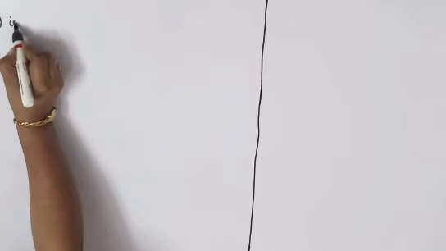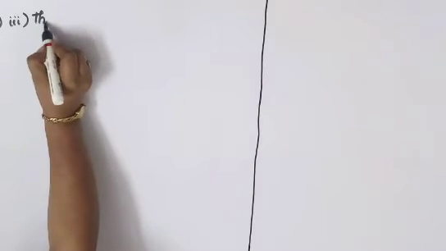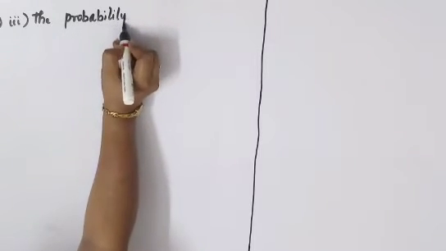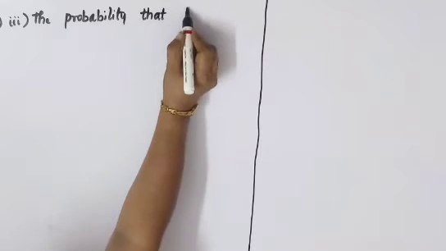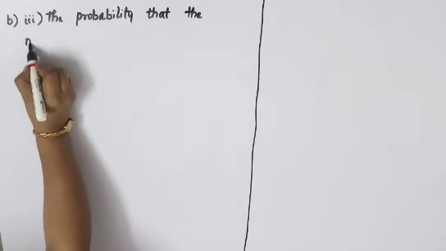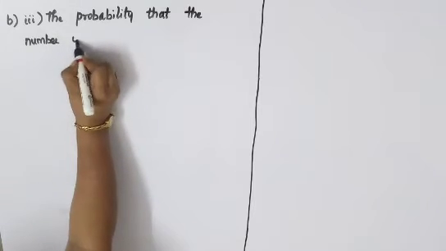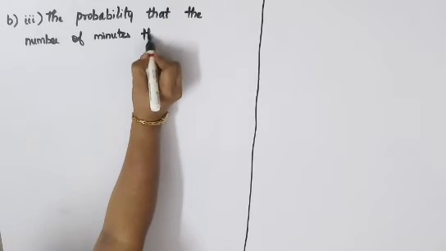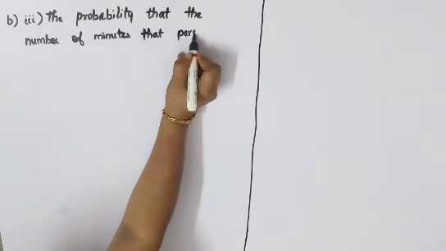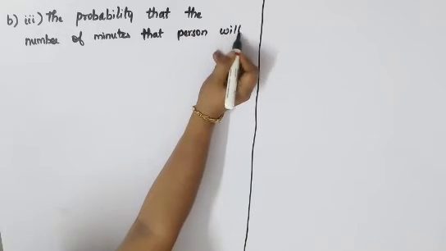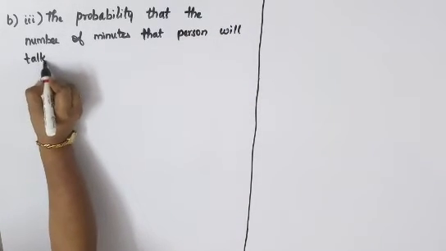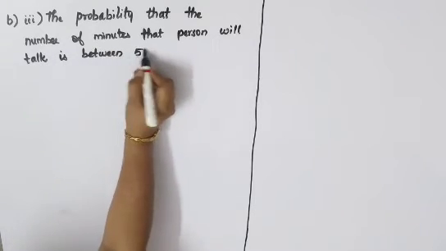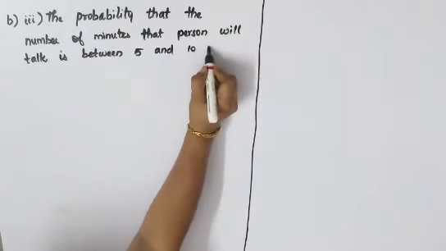B, third subdivision, the probability that the number of minutes that person will talk is between 5 and 10 minutes.